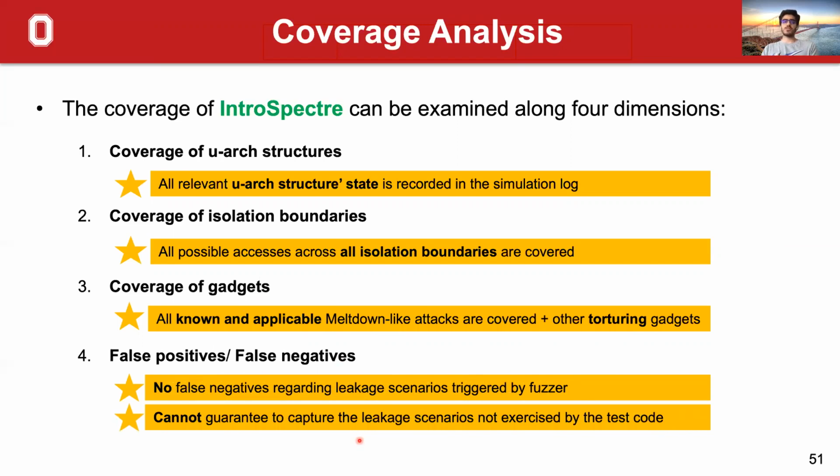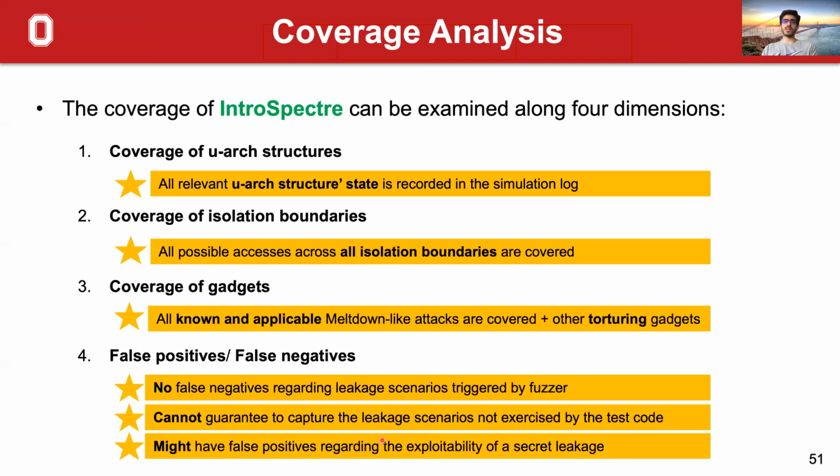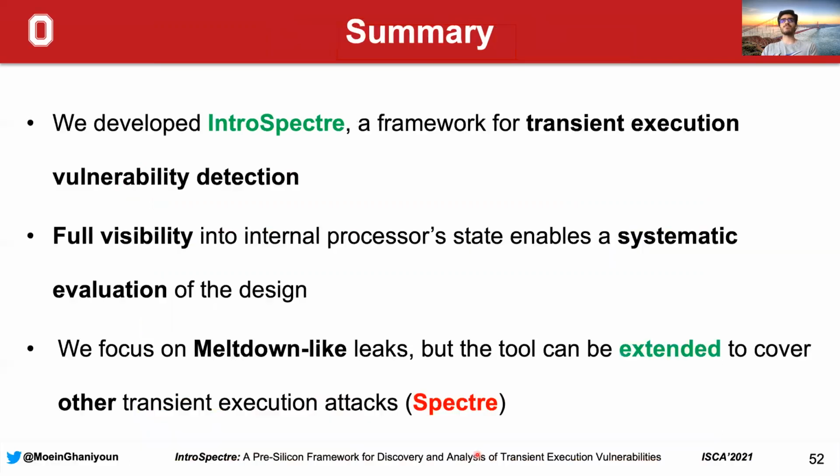And regarding the false positives, if IntroSpectre alarms that we have a secret leakage, this means that we are 100% sure that an isolation boundary is bypassed, but we might have false positives regarding the exploitability of that secret leakage. This means that we don't know if we have the channels to leak that secret, basically.